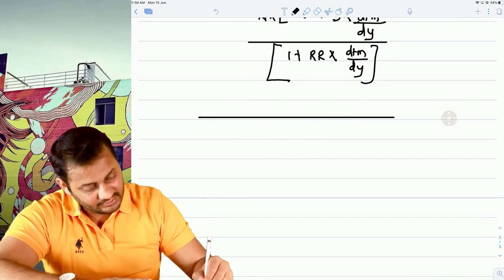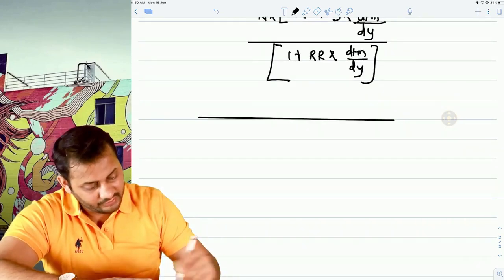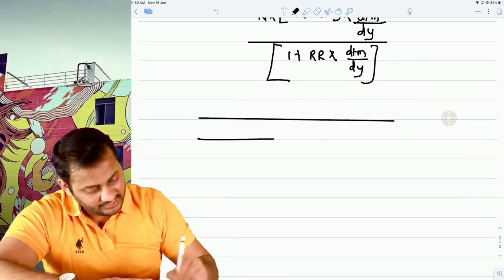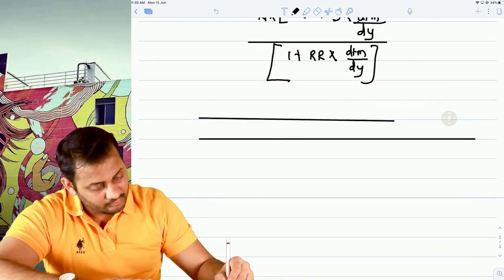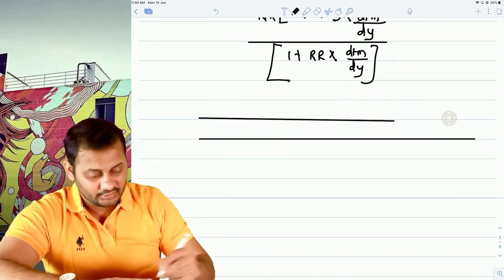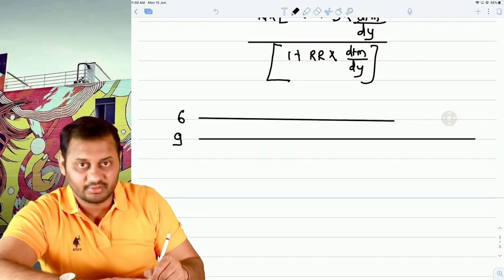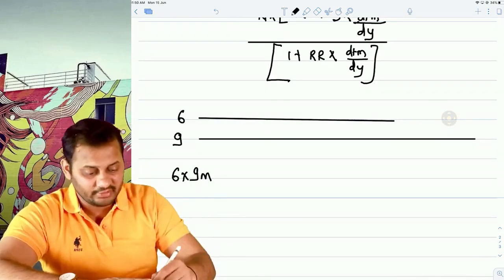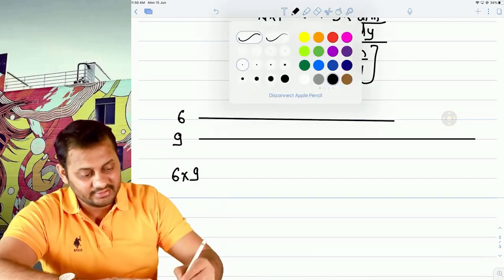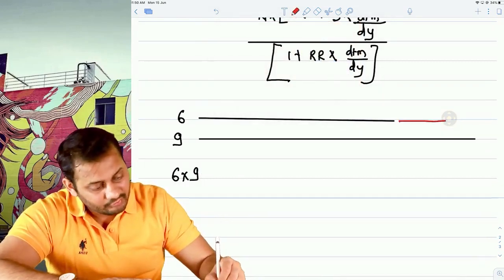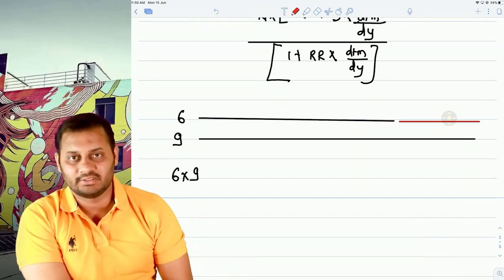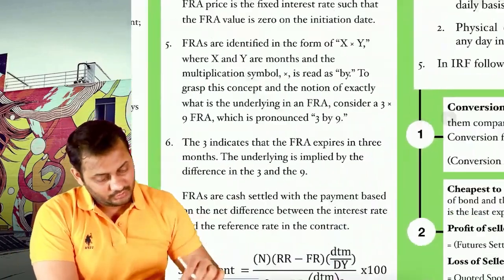Firstly, we decide after how much period the loan period will start, and then we decide after how much period the loan period will end. So this is 6 months, this is 9 months. We will call it 6 by 9 month. And the difference between these two, 9 minus 6, is called the loan period, for which we actually take a loan. So this was all about FRA.